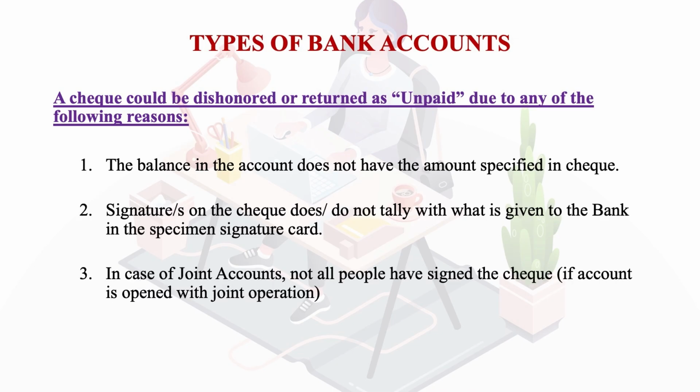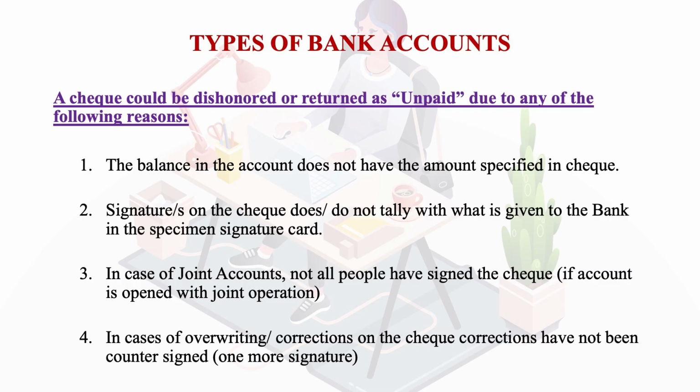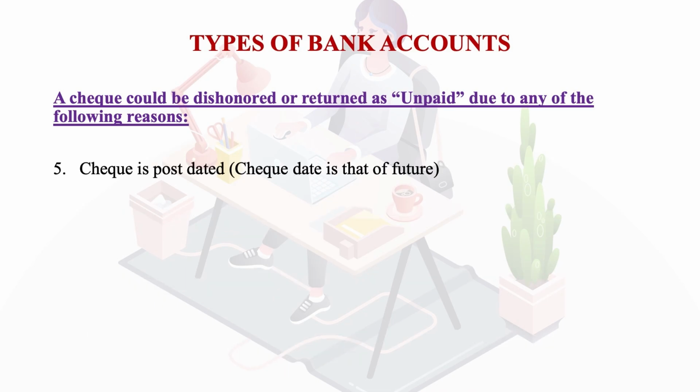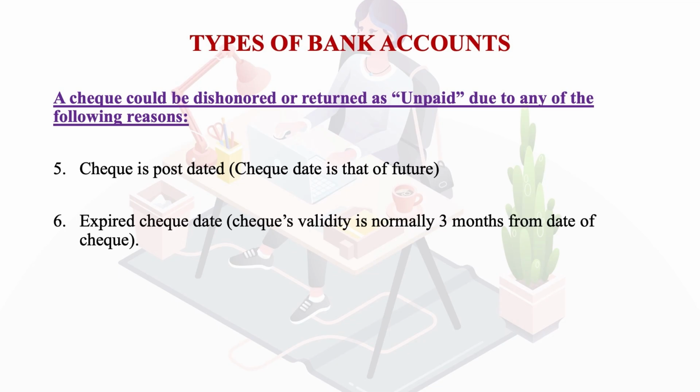Then in case of joint accounts, when not all the people have signed the check, if the account is opened with joint operation. In case of overwriting or corrections on the check, the corrections have to be countersigned, and if they are not countersigned by one or more signatures, then again it can be dishonored or returned. Then the check is post dated, that is, the check date is that of a future date. Expired check date: check's validity, we said, is normally for 3 months from the date of the check.